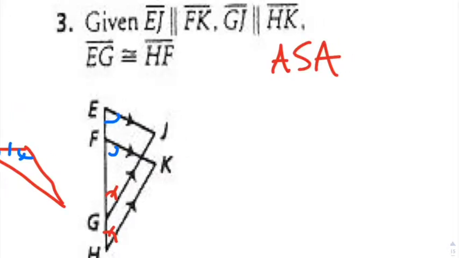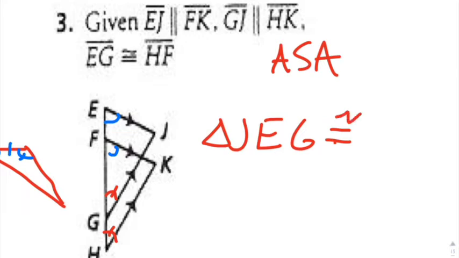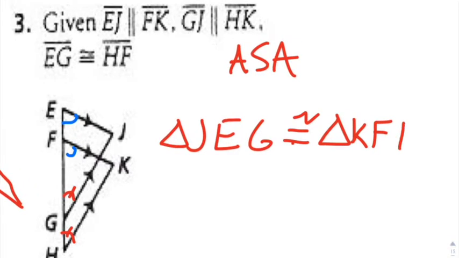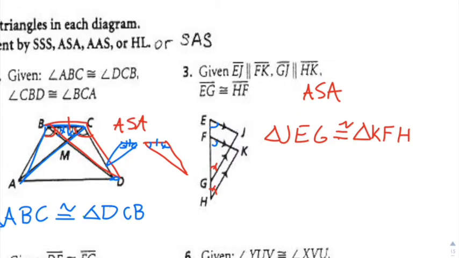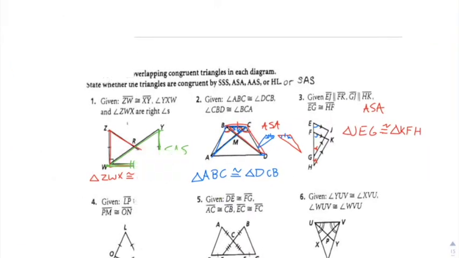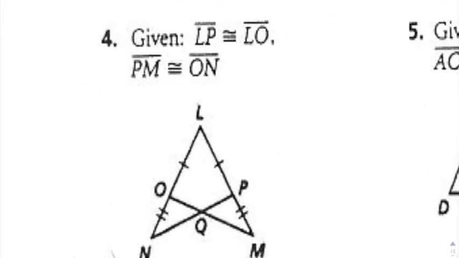Okay, and then I'll write triangle JEG is congruent, and then I got to go in that same corresponding order, so I got to start with K, so triangle K, and then F, and then H, right there. You got some of your congruent triangles there. That one's kind of weird because it actually doesn't have a common side or a common angle on that one, but the two triangles are stacked on one another, so you just got to be kind of careful on that.